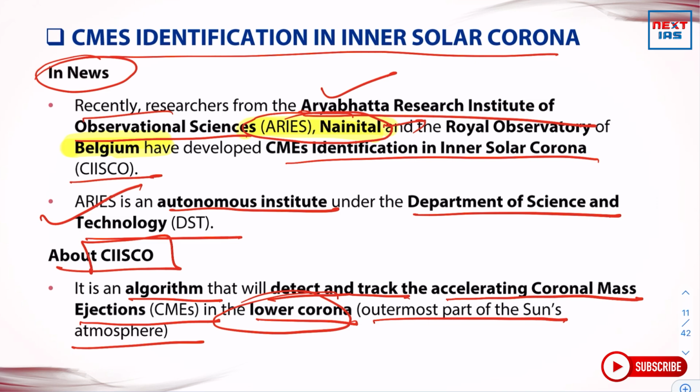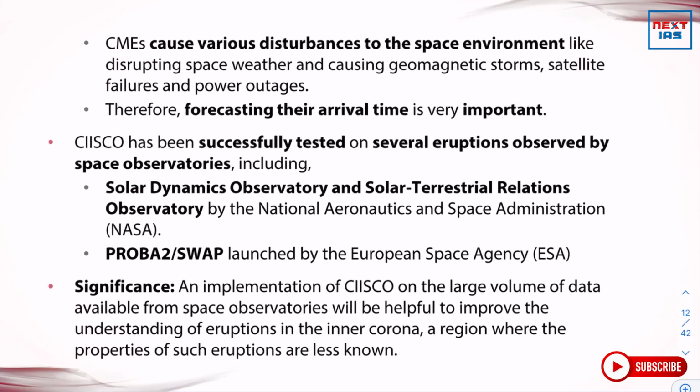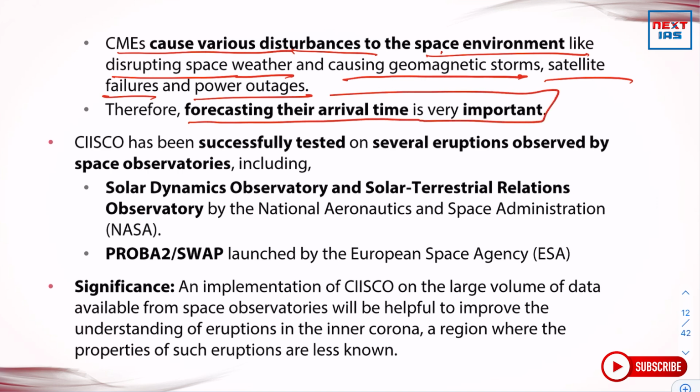So they should be tracked and detected beforehand, and for that, this project has been launched. CMEs cause various disturbances to the space environment, like disrupting space weather, causing geomagnetic storms, satellite failures, and power outages. Therefore, forecasting their arrival time is very important.